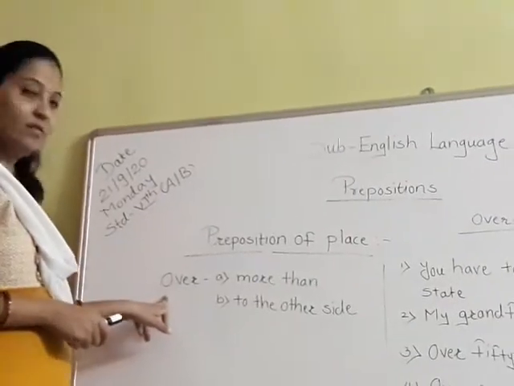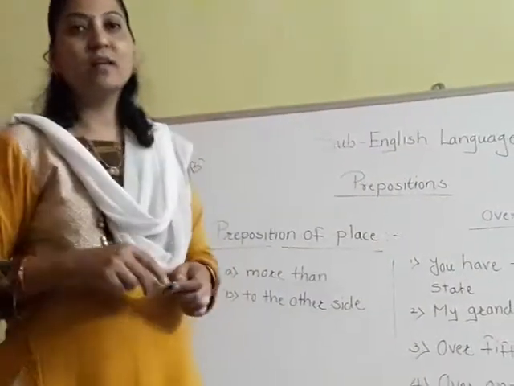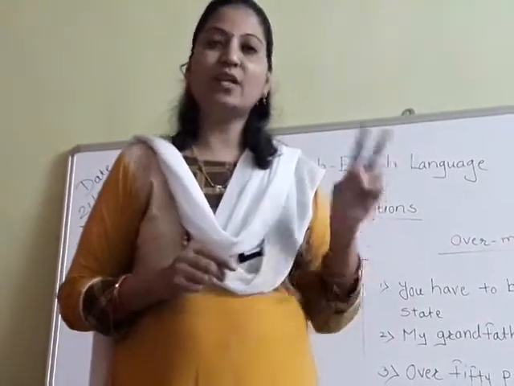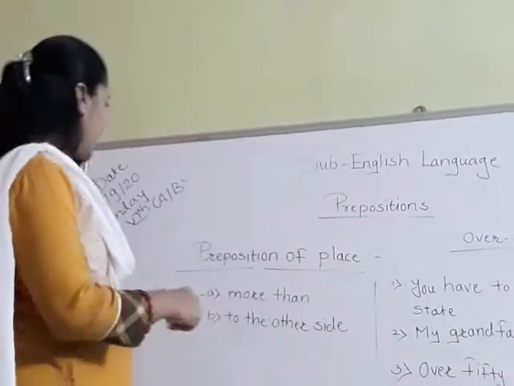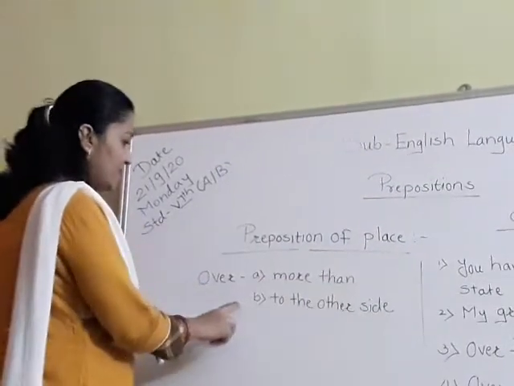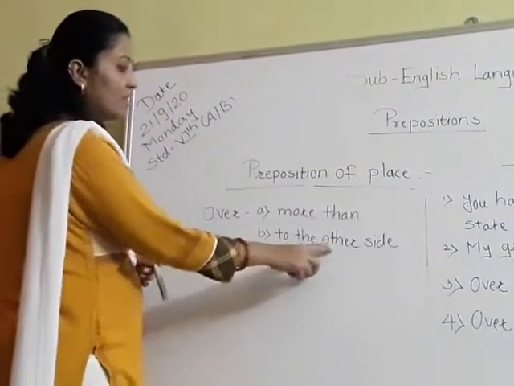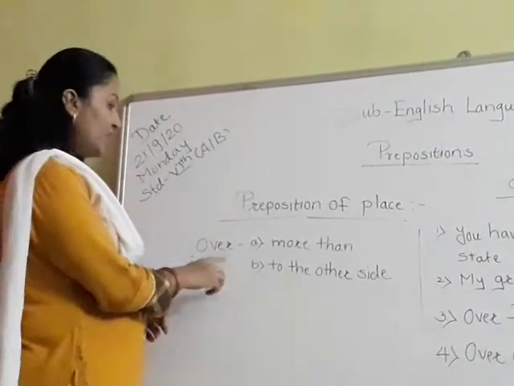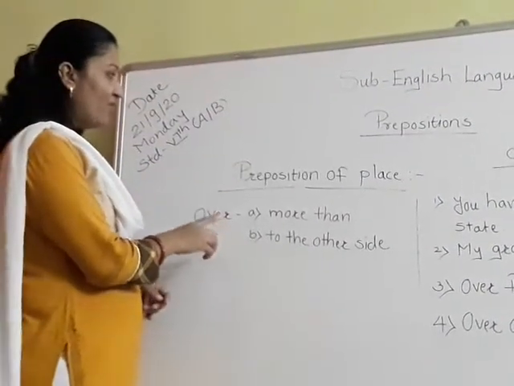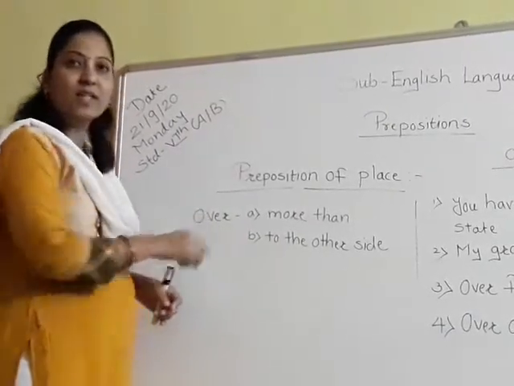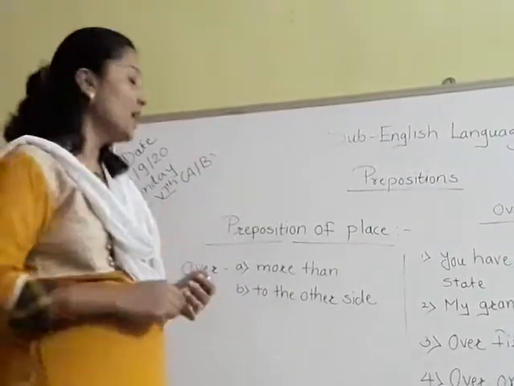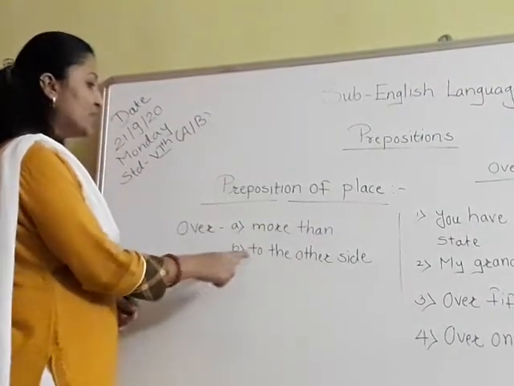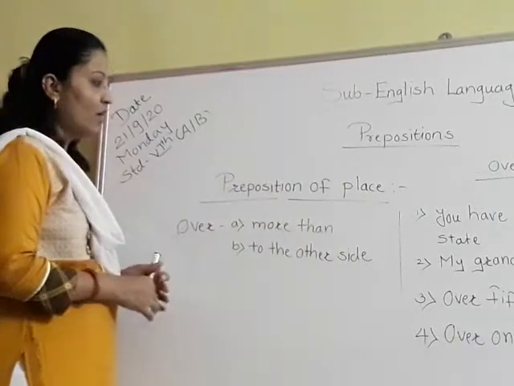preposition over. Now students, preposition over has two meanings. First is more than and second meaning is to the other side. Okay, have you understood these two things? Preposition of place is over, that we are going to study today, and its first meaning is more than and second meaning is to the other side of.